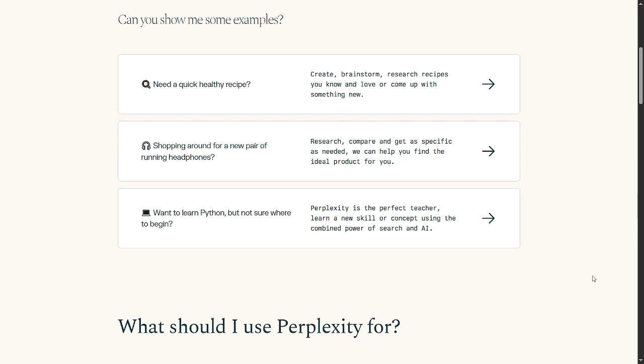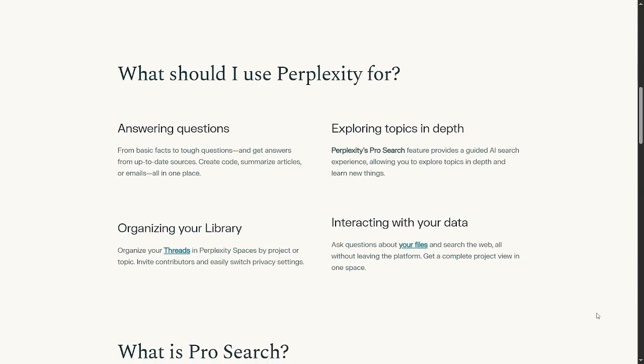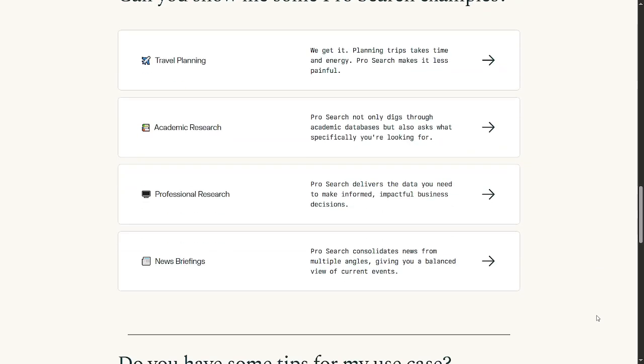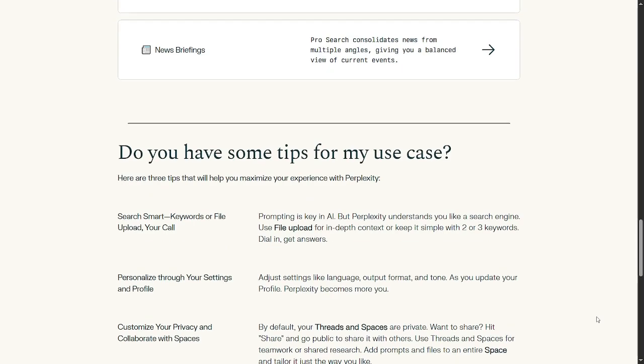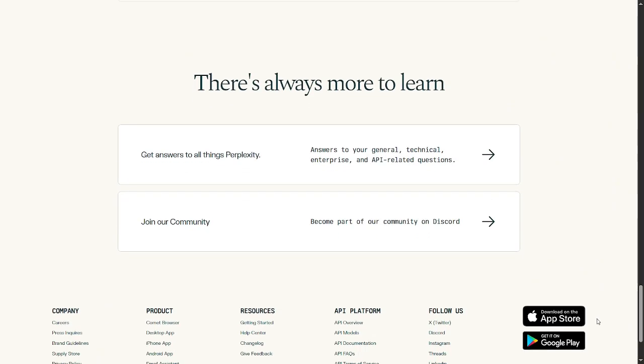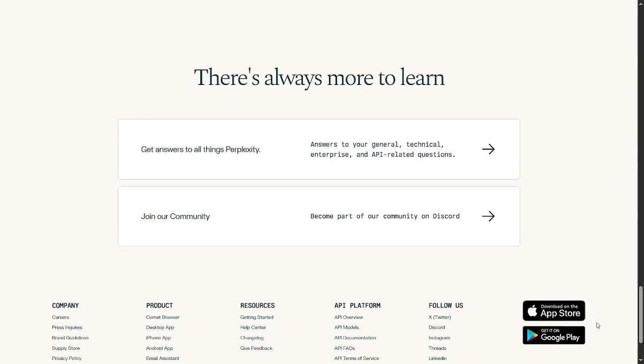Perplexity focuses on delivering clear, sourced answers in a structured way. When you ask a question, it gathers information from multiple reliable sources and summarizes it in a clean response that reads almost like a well-written explanation. It also shows where the information came from, so you do not feel like you are guessing whether the answer is accurate.